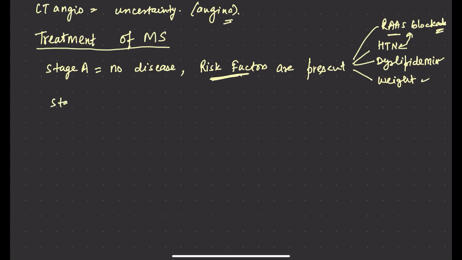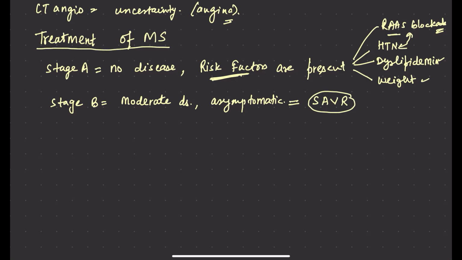If it is stage B, which means the patient has moderate disease, means the valve area is 1 to 1.5 centimeter square, but the patient is still asymptomatic. Why asymptomatic? Because symptoms appear only when there is severe disease. How can you manage this patient? This patient can undergo surgery, so we have to do surgical aortic valve replacement, SAVR. See, in aortic stenosis there is no place for repair of the valve.